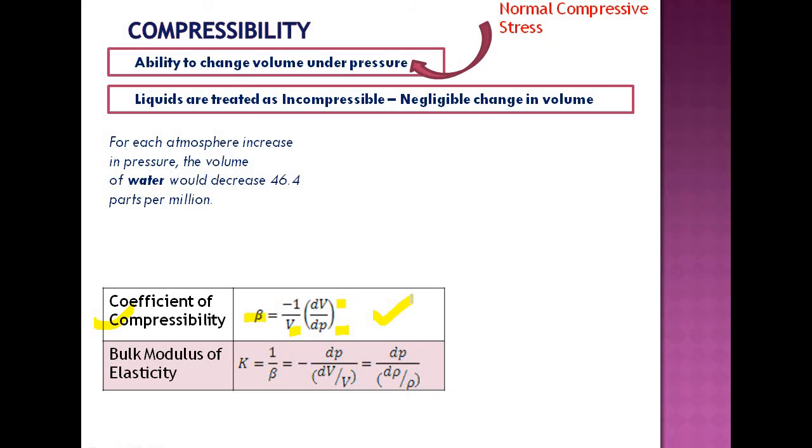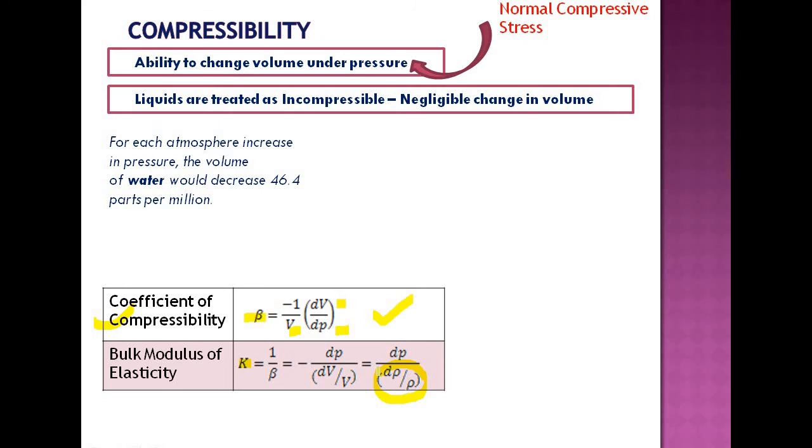So what does a higher value of beta represent? A higher value of beta represents a highly compressible gas. As the beta value reduces, the ease with which the gas can be compressed also reduces. Then one more term, that is bulk modulus of elasticity, represented as K, that is 1 by beta, the reciprocal of this, that is dP divided by minus dV by V. So that is volumetric strain. For a compressible gas, dV by V equals d rho by rho, because density is not constant for a compressible gas. So a high value of K